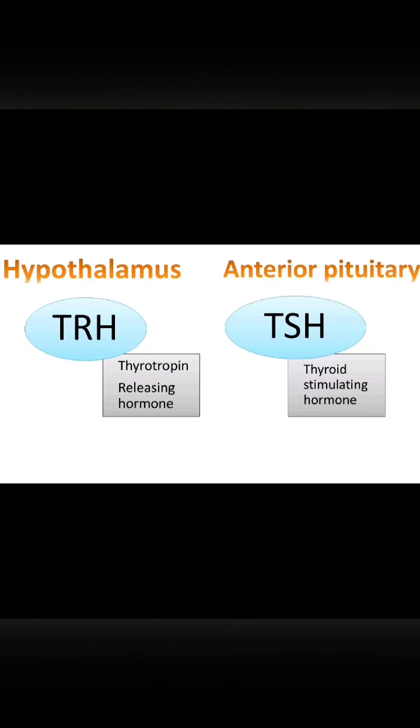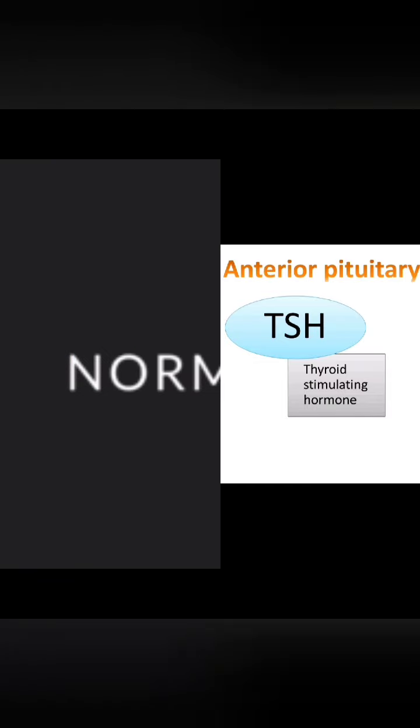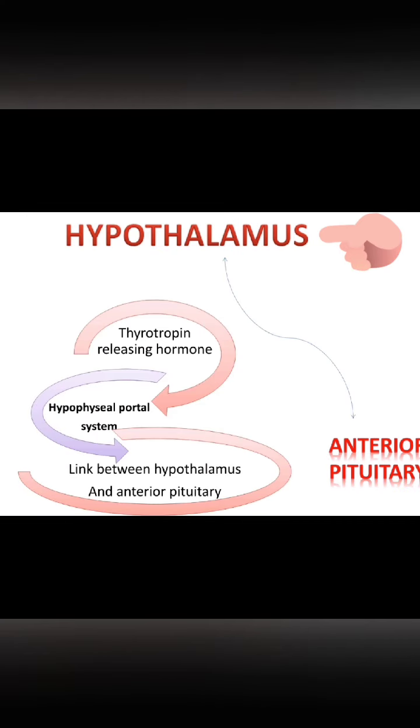Here we have to focus on these two words: TRH and TSH. TRH is thyrotropin releasing hormone, released by the hypothalamus, and TSH is thyroid stimulating hormone, released by the anterior pituitary. Now, normally what happens? The hypothalamus, located at the base of the brain, detects low levels of thyroid hormone and releases thyrotropin releasing hormone into the hypophyseal portal system.